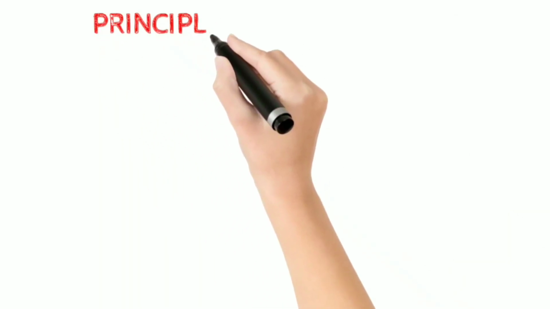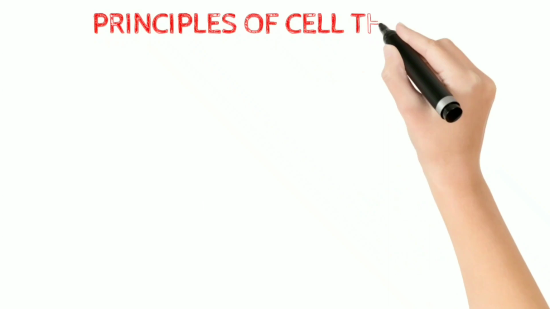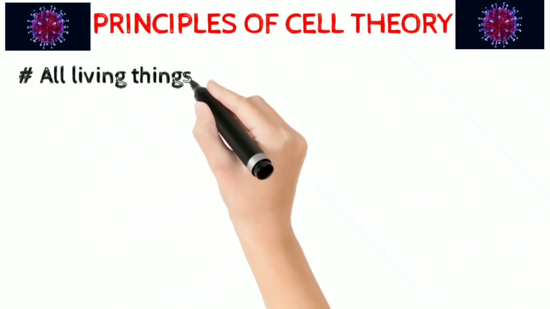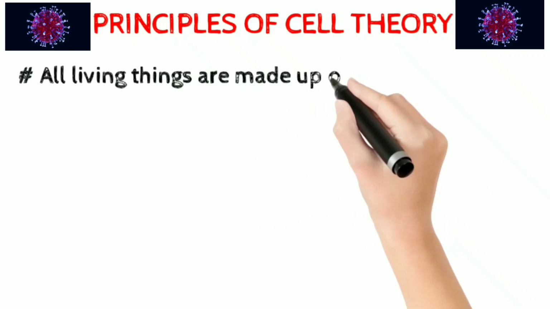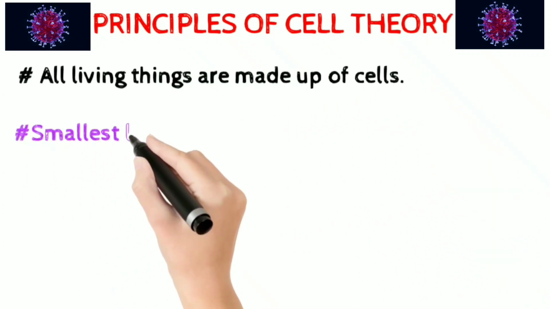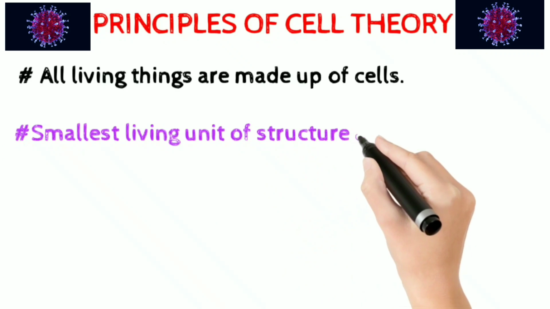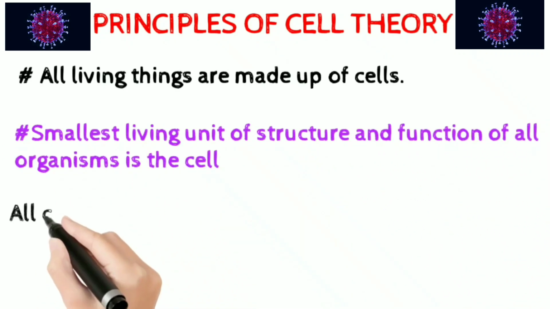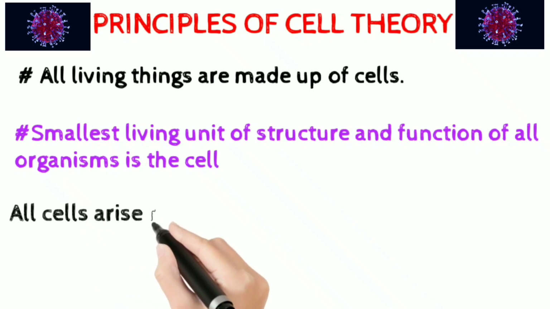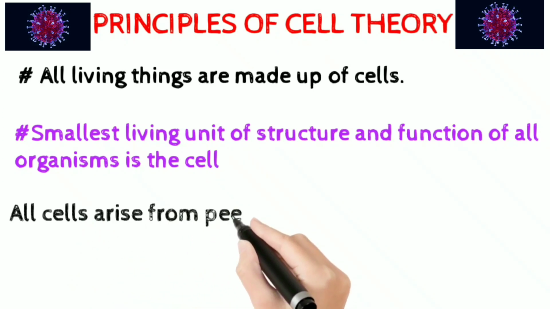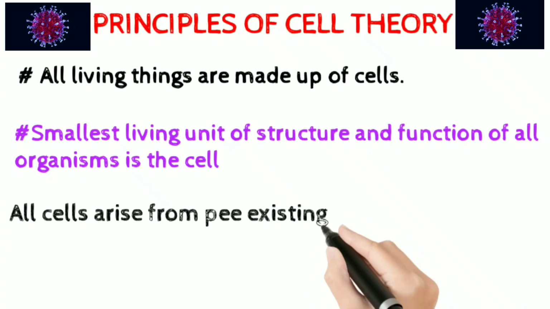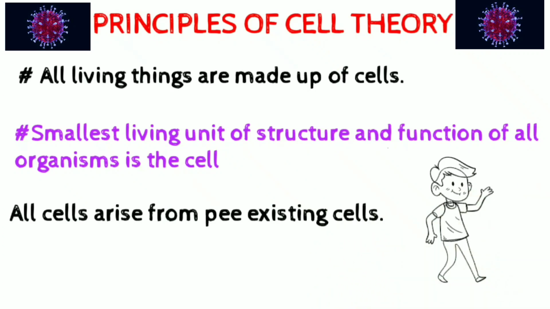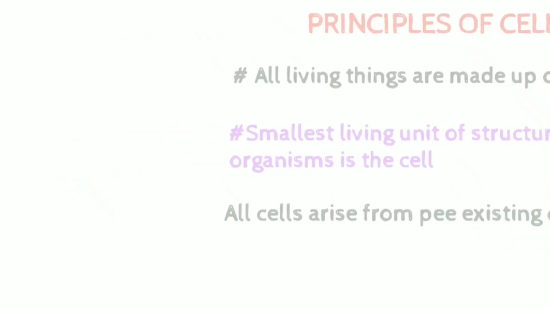Principles of cell theory. First, all living things are made up of cells. Second, the smallest living unit of structure and function of all organisms is the cell, which was discovered by Schleiden and Schwann. And third, all cells arise from pre-existing cells, which was formulated by Rudolf Virchow, and this principle discarded the idea of spontaneous generation.